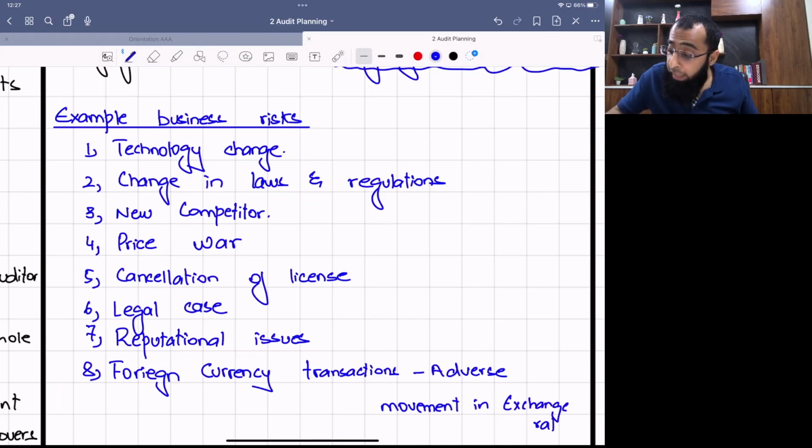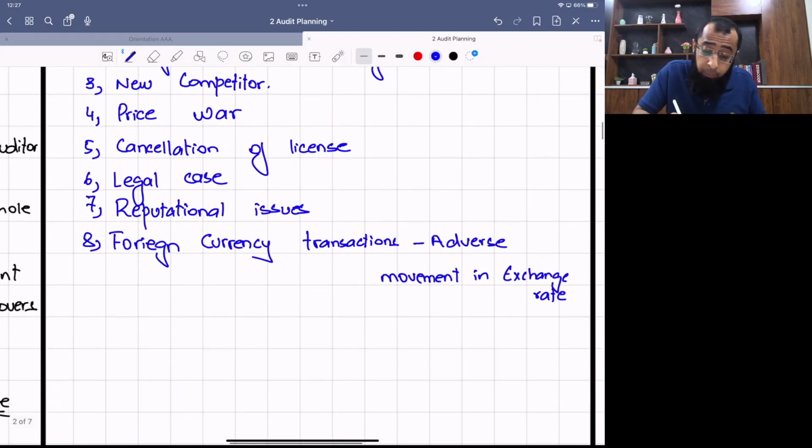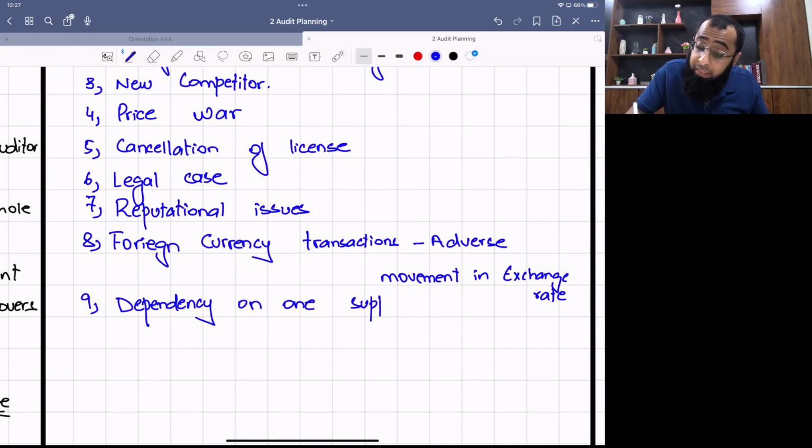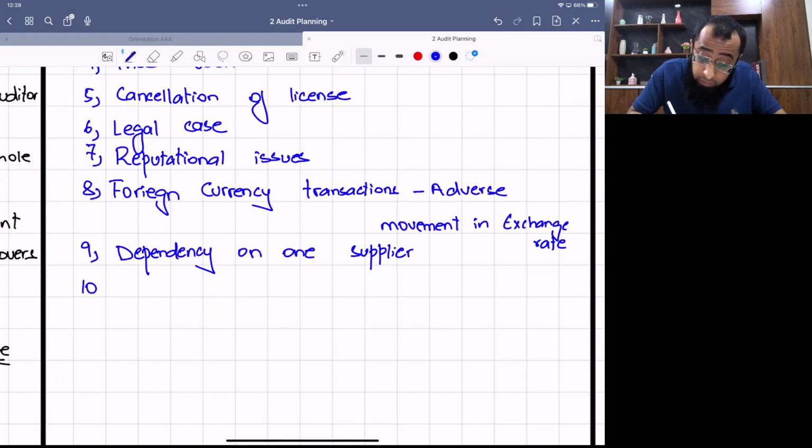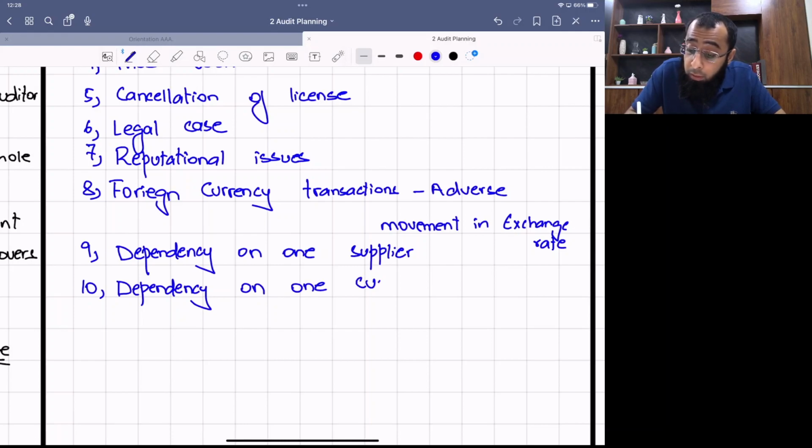Okay, so that can be a business risk. Think about other businesses which you can face. Dependency on one supplier. If you are too much dependent on one supplier, it's a business risk. Because, for example, if that supplier goes out of business, then you will also suffer. Or if that supplier starts to blackmail you, if he tries to introduce his own terms, that can affect your business. Dependency on one customer is also a very big business risk, because if you are too much dependent on one customer and if you lose it, your business will suffer a lot. So that is a business risk.